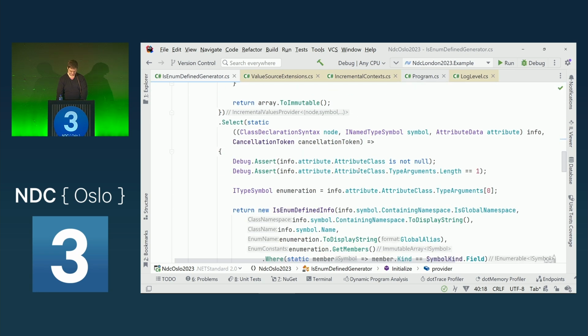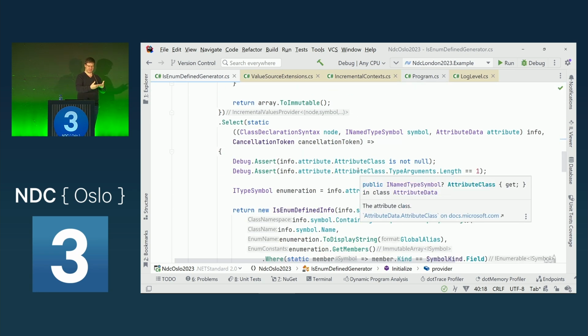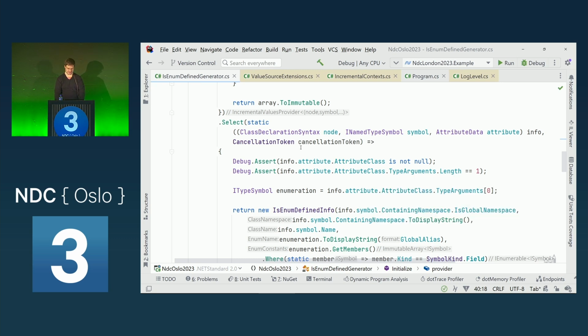And after that, we now need to get all the information out of those symbols and syntaxes, because this will come in handy later. The incremental source generators, due to their incrementality, allow memoization of several steps. And this memoization doesn't work well on the Roslyn types, because they are immutable and they are in a tree. If we get the same compilation again, we can't really say, is this now a different class or not? So the equality doesn't really work on these Roslyn types very well.